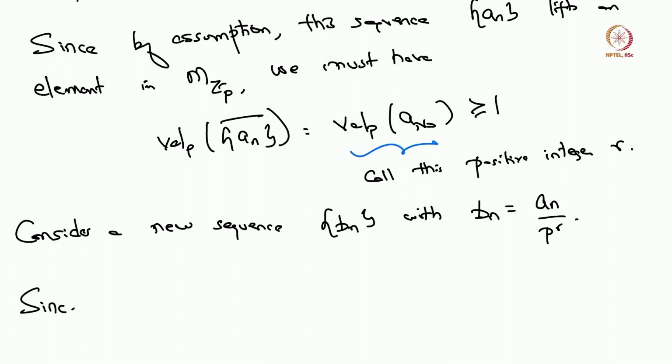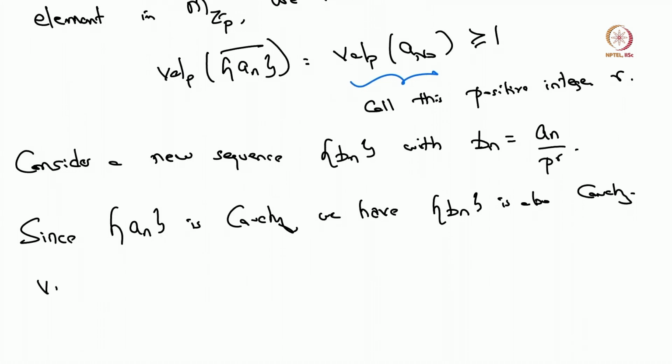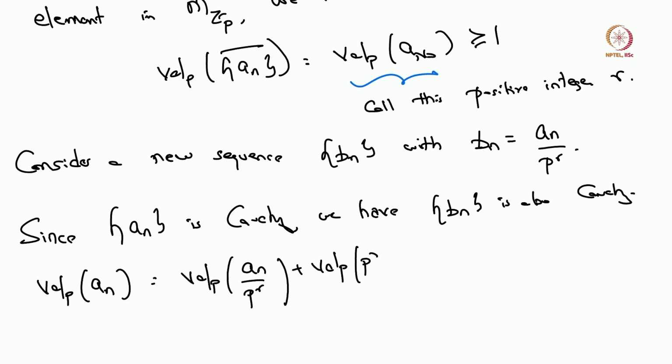And now since the sequence a_n is Cauchy, and since b_n is just formed from a_n by scaling by this factor 1 over p to the r, we have that the sequence b_n is also Cauchy. And if you consider the p-adic valuation of a_n, this is nothing but the p-adic valuation of a_n over p to the r plus the p-adic valuation of p to the r. So I'm just using the fact that a_n can be written as a_n over p to the r times p to the r, and I'm using the fact that the p-adic valuation is multiplicative.